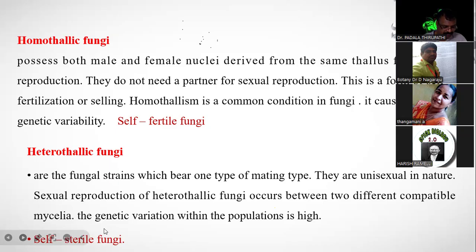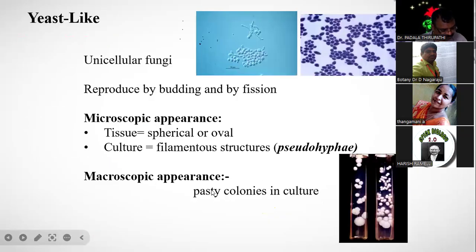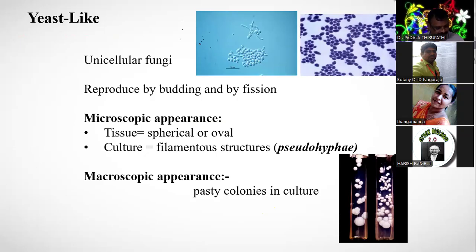Heterothallism means, okay, and then the microscopic and macroscopic fungi.